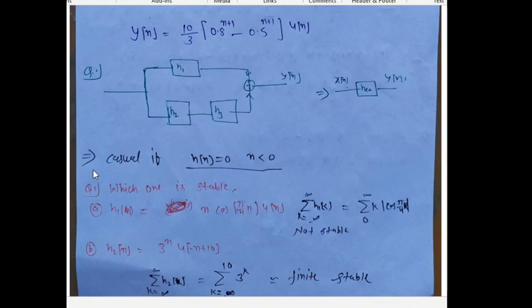And next is causality of discrete time LTI system. For causality of continuous time signal, we already discussed in my previous video that h(t) should be 0 for t less than 0, and for the discrete time signal h[n] equals 0 for n less than 0. And we will do some examples.